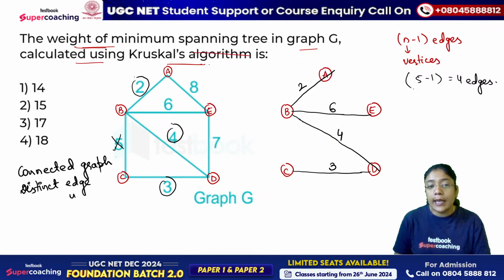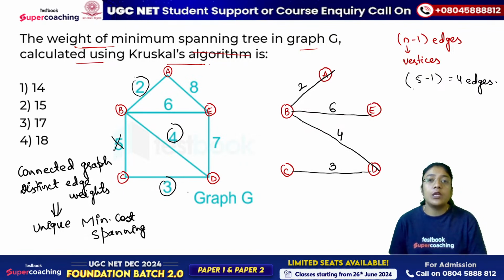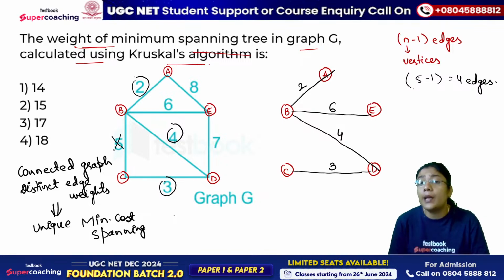जब भी आपके पास edge weights distinct होते हैं, we always get a unique, मतलब एक ही minimum cost spanning tree बनेगा, unique minimum cost spanning tree. If more than one edge is having the same weight, और अगर आपके पास edge weights distinct नहीं हैं, then in that case we may get, मैं यहाँ पे term "may" use कर रही हूँ, उस केस में possibility है कि आपके पास minimum cost spanning tree एक से ज्यादा बन सकते हैं.